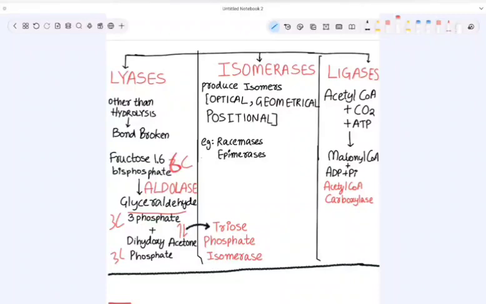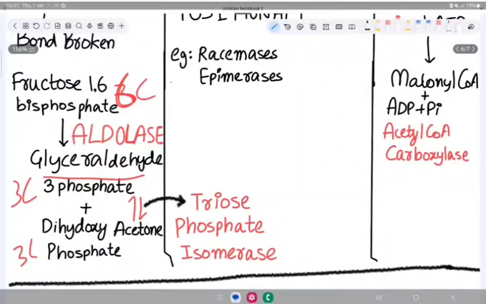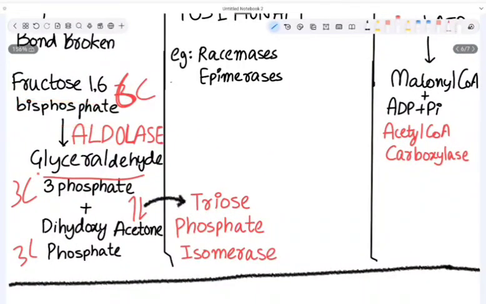Now let us talk about isomerases. These isomerase enzymes produce isomers like optical, geometrical, positional isomers. Okay. So examples of isomerases are racemases and epimerases. Now here we saw, right, fructose 1,6 bisphosphate is converted into glyceraldehyde 3-phosphate and dihydroxyacetone phosphate.